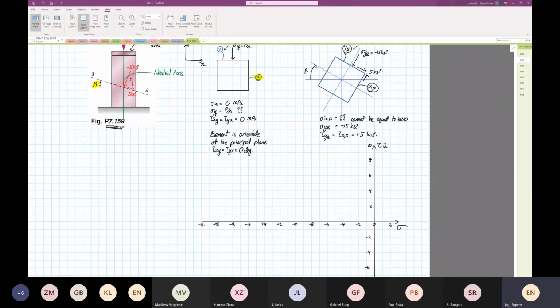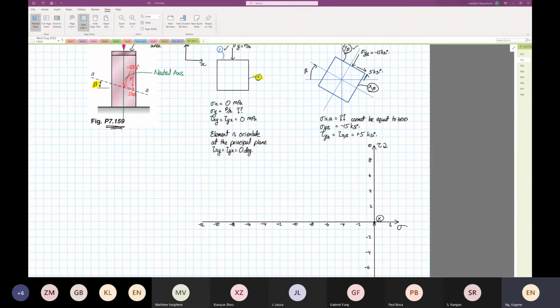Point X has 0 normal stress and 0 shear stress. So on Mohr's circle over here, this is my point X. And that's all I can plot.